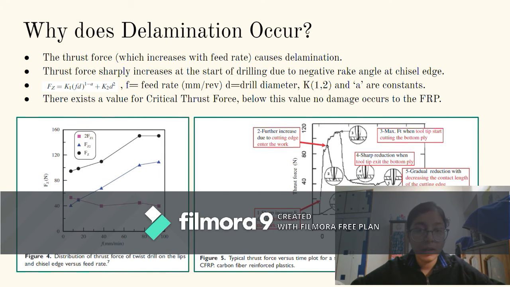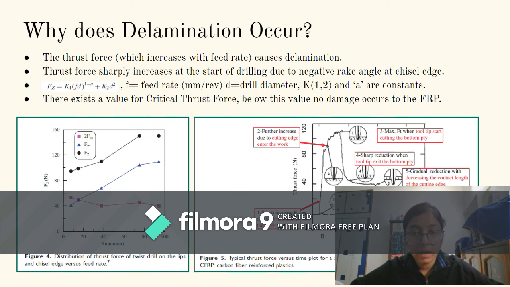Why does delamination occur? Delamination basically occurs because of an increase in thrust force, and this increase is attributed to an increase in the feed rate, as can be seen from the graph below. The thrust force and the torque increase with feed rate, because as the feed increases, the uncut chip thickness increases, and thus the area of cross section of this uncut chip increases, which leads to an increase in resistance to drill motion, which further increases the thrust force and the torque. Thrust force sharply increases at the starting of drilling due to negative rake angle at the chisel edge.